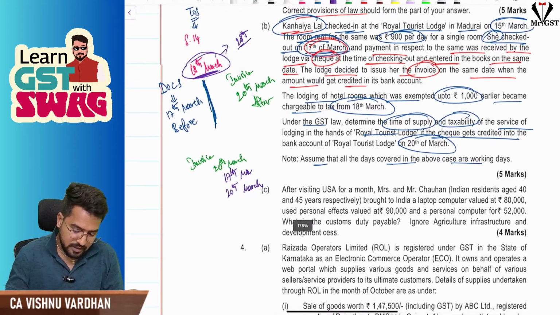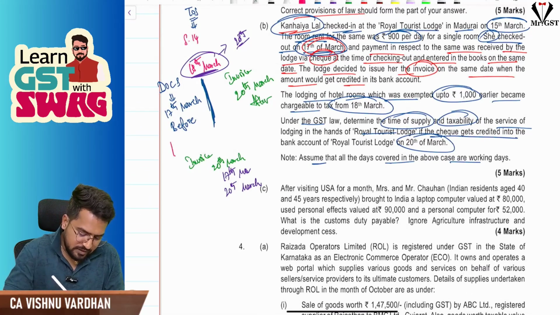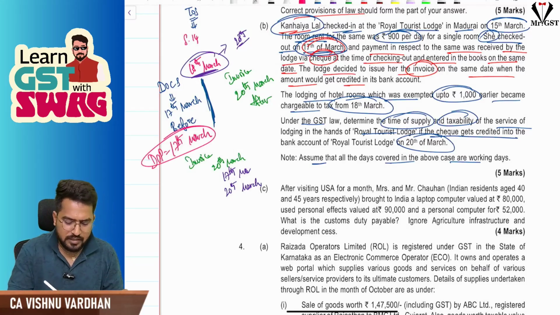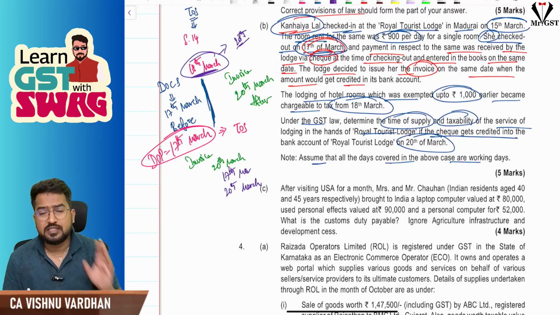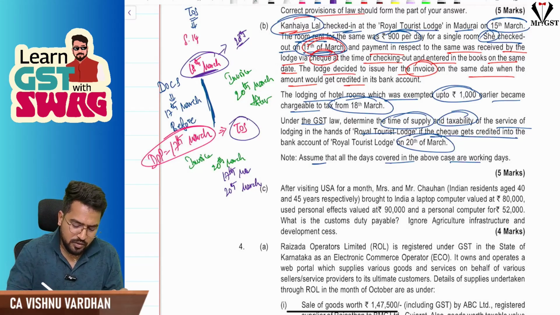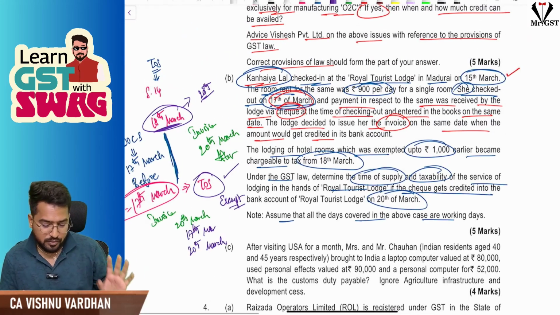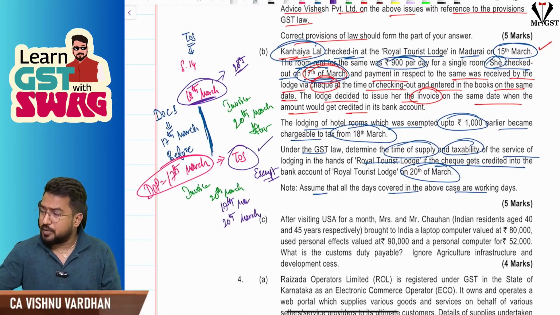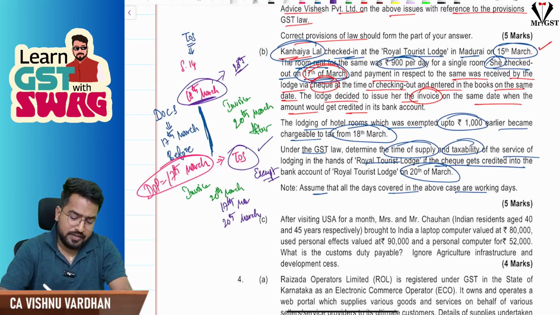So entry is earlier. Entry is on 17th March. So the date of payment is treated as 17th March, and that will be taken as the time of supply. At that point of time, GST was exempt on room services, renting the room services. Now, this service is fully exempt under GST. That is the answer for you, right? So that is question number B. Right, the next one.